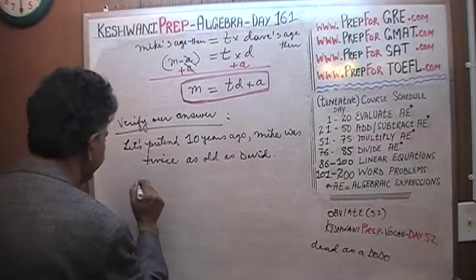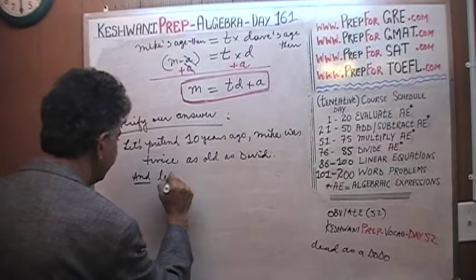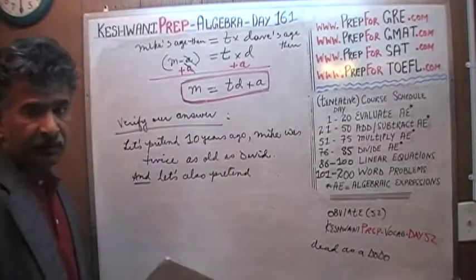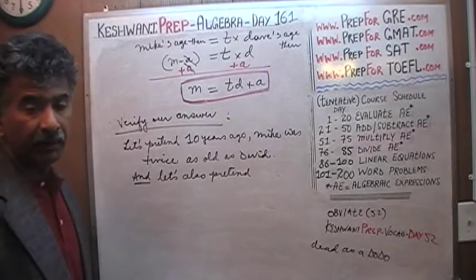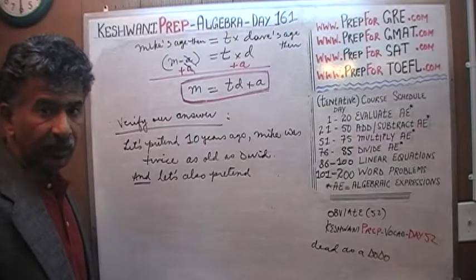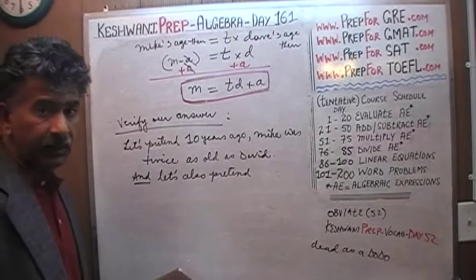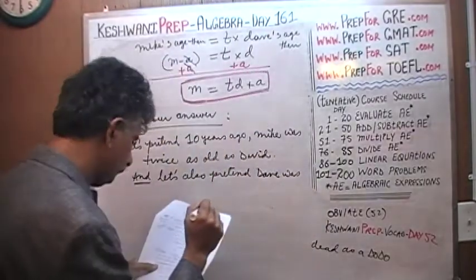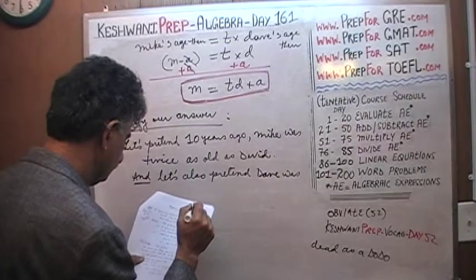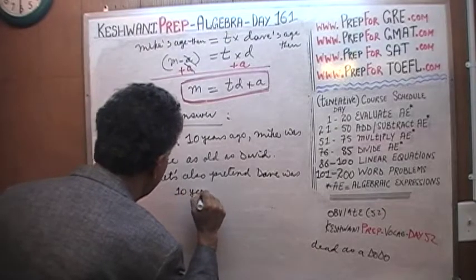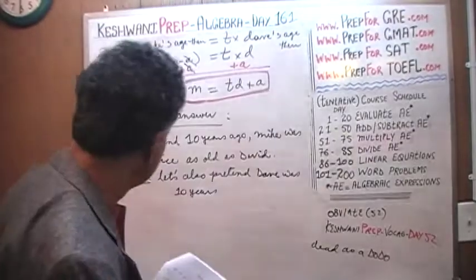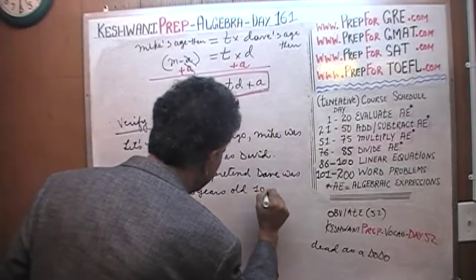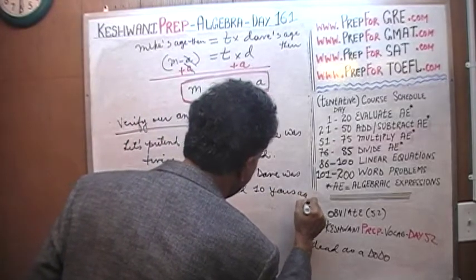And let's also pretend, these are some numbers that we're plugging in. You should try it on your own. Plug in different numbers of your own and follow the same logic and see if you can verify on your own with different numbers. You can plug in any number you want. And let's pretend Dave was 3 years old 10 years ago.